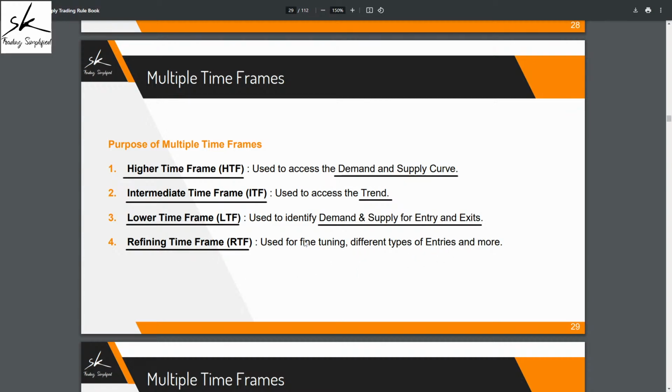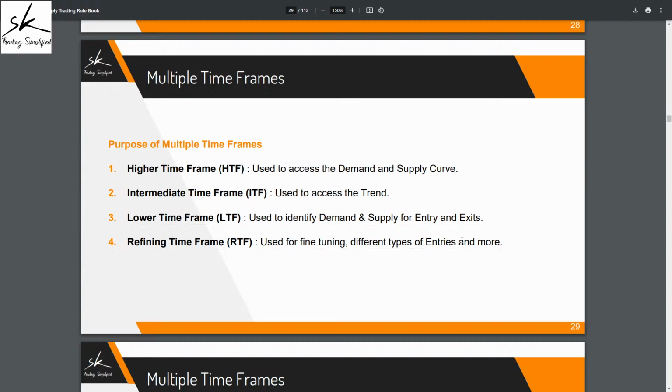And the refining time frame can be used for multiple purposes, like fine-tuning the zone, different kinds of entries like your type 2, type 3 entries, or in case we need to apply additional rules, that is also where this time frame can help us.